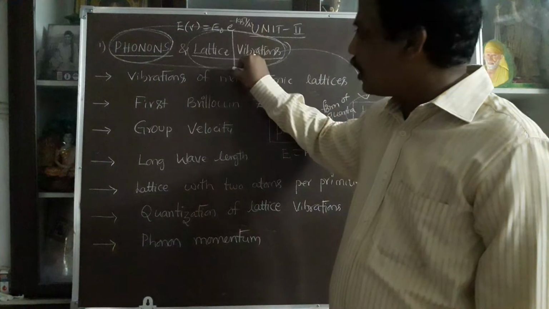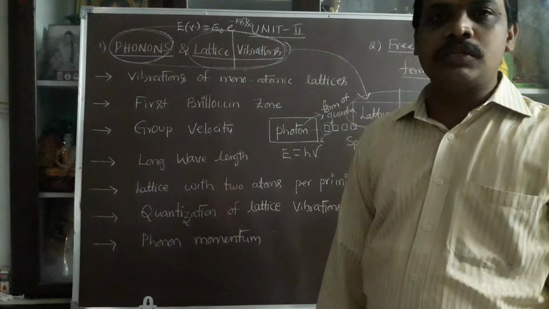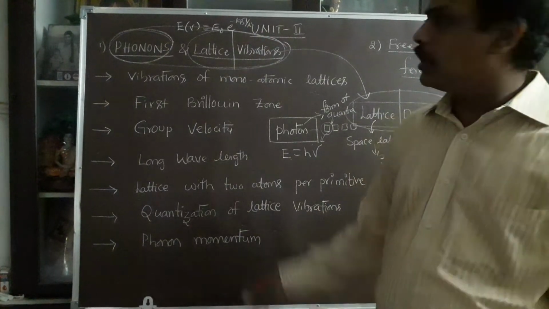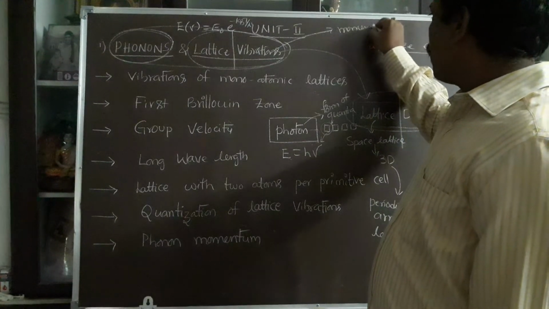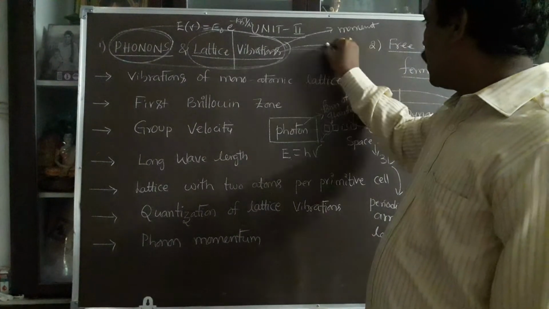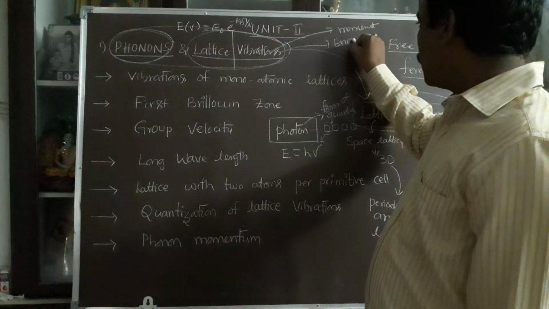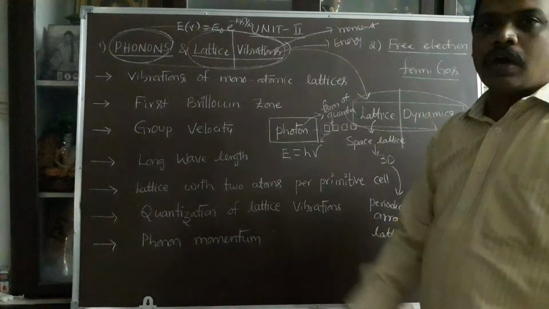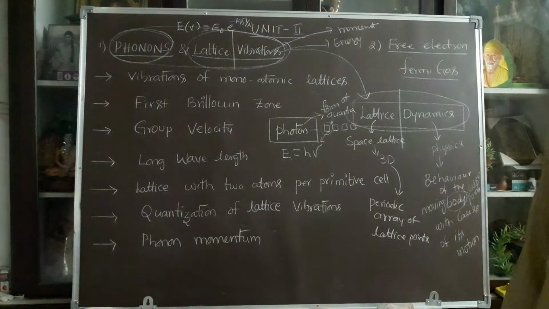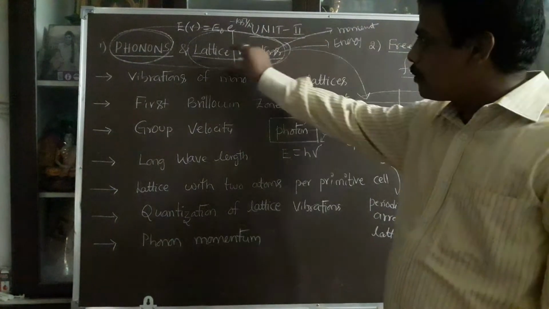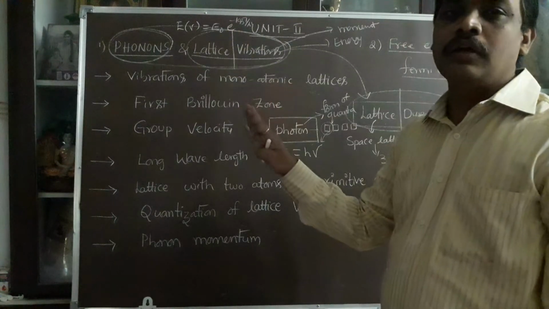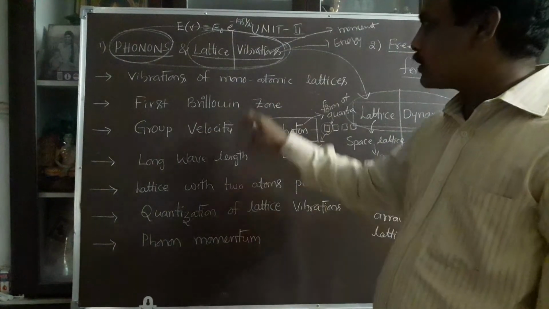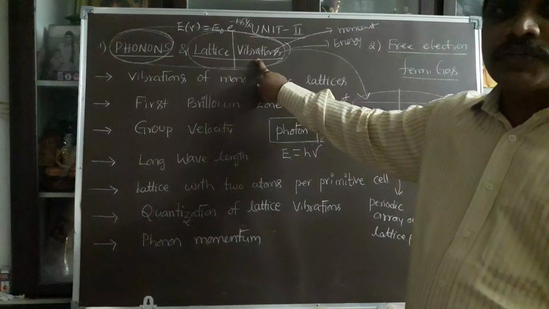Everyone knows the lattice. What are vibrations? Vibrations are nothing but movement. At what condition do they move? You can give extra energy. By giving the extra energy, the energy is absorbed by the lattice points. The lattice points are disturbed. That disturbance can be explained in the form of vibrations.